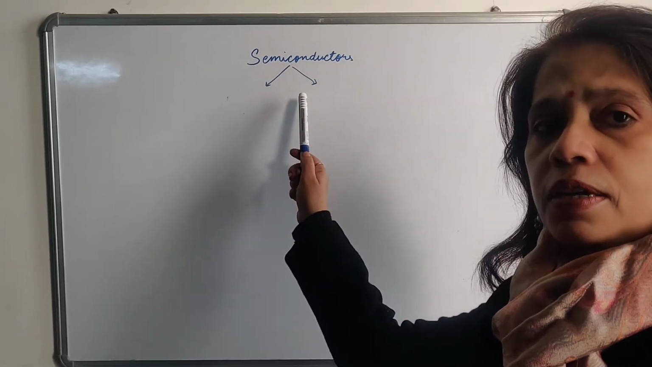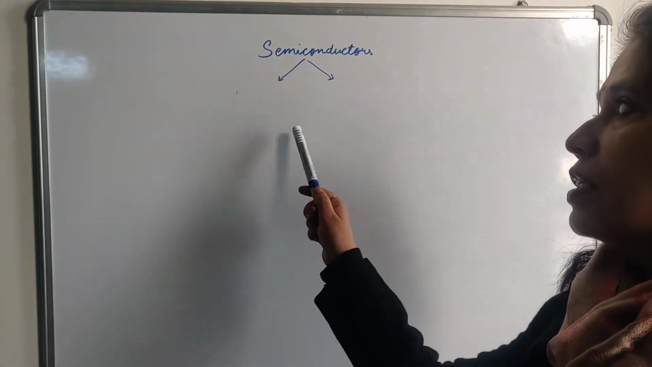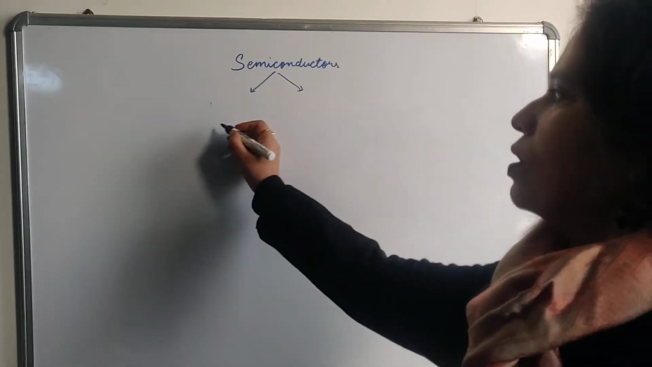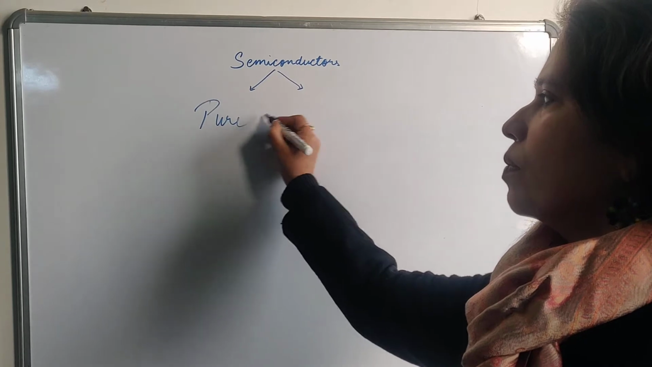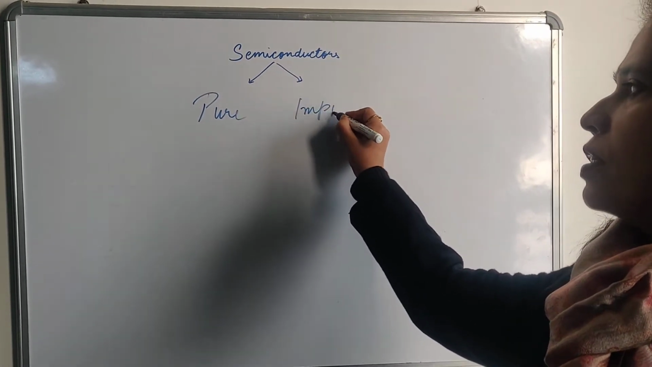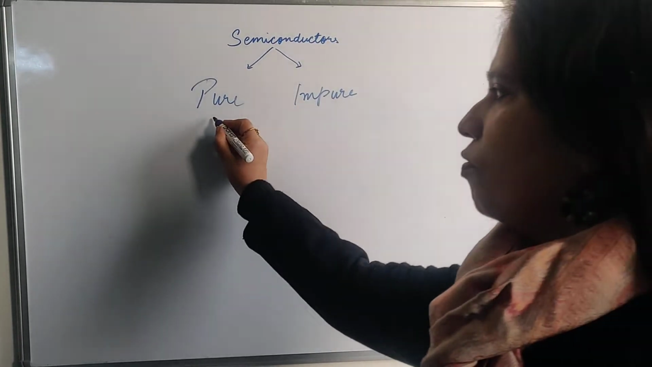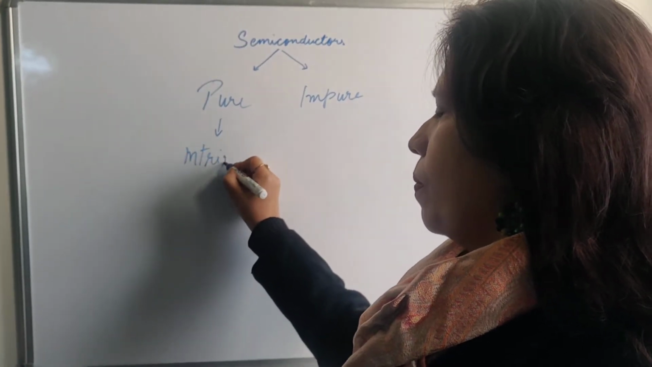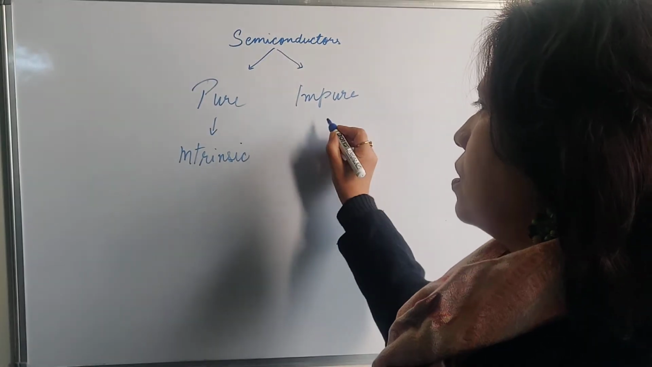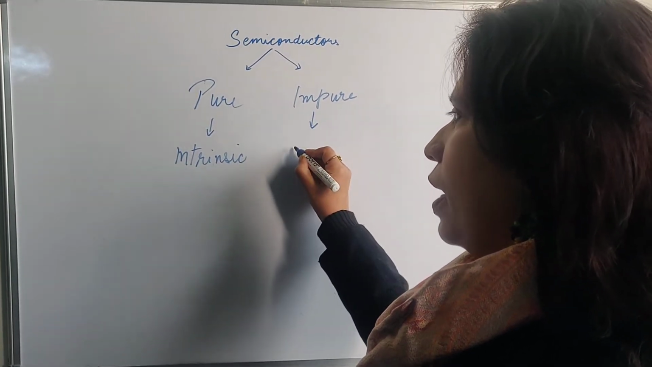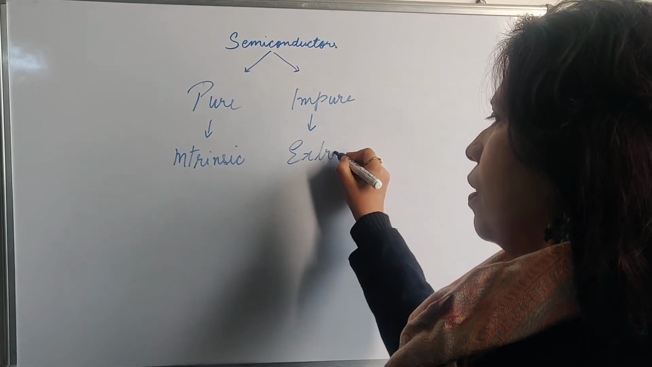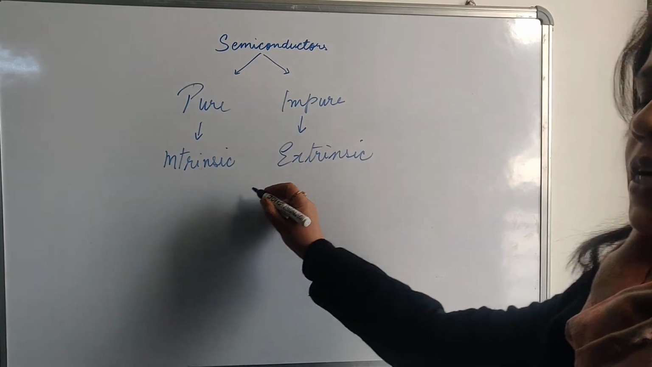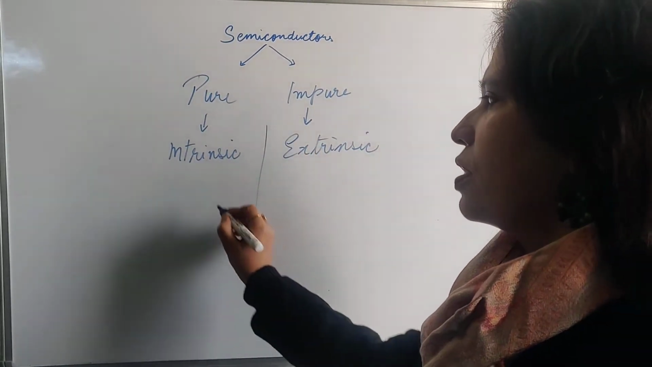In the case of semiconductors also, if we add impurities, then its conductivity increases. So today's topic is about pure and impure semiconductors. Pure we call intrinsic and impure we call extrinsic. So one by one we will be discussing intrinsic and extrinsic semiconductors.